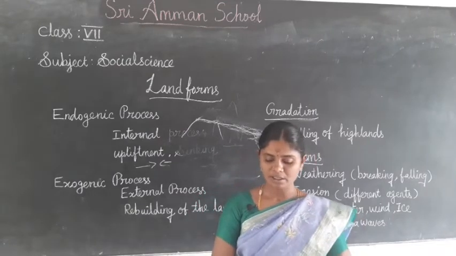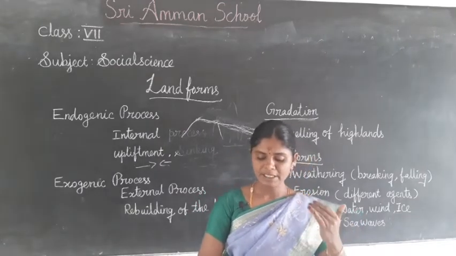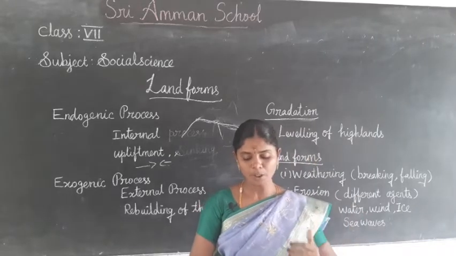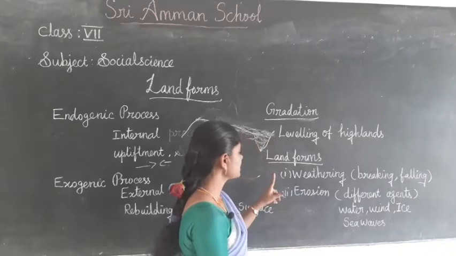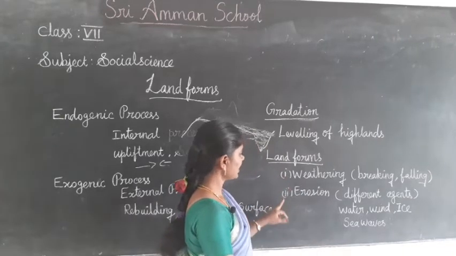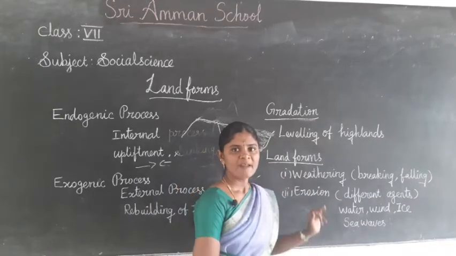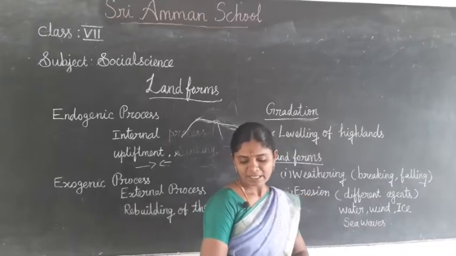Okay, the landscape is being continuously worn down by two processes. What are the two processes? One is weathering, the second is erosion. Okay, weathering. What is meant by weathering?